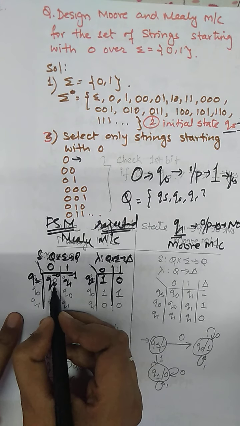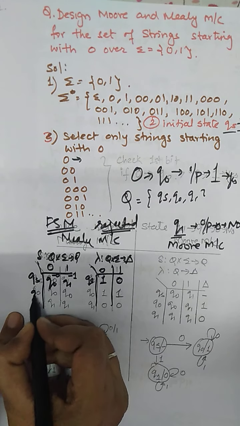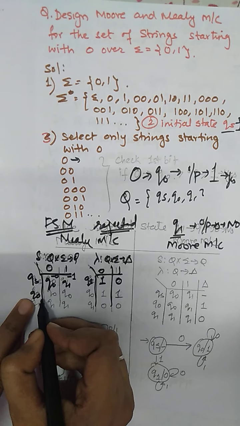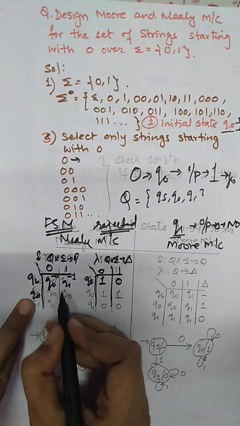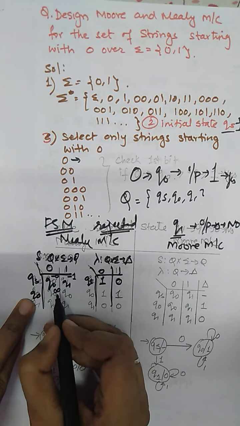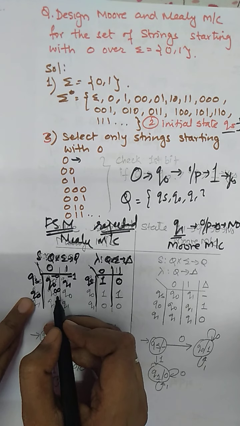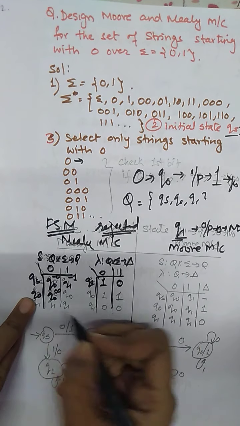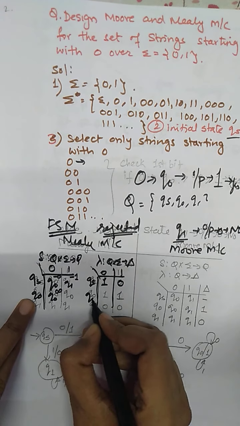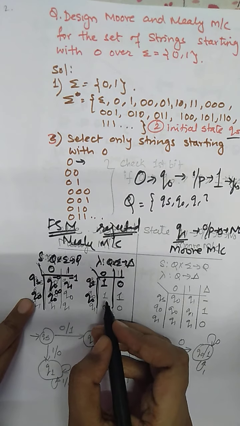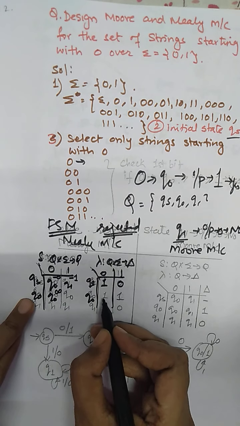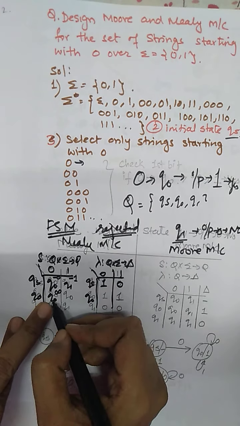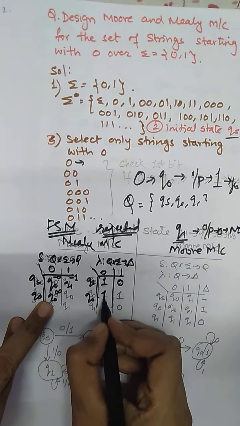Now the reachable states are Q0 and Q1, so we will consider Q0. Q0 indicates string 0, with the next bit as 0 it will be a string starting with 0. So the string starting with 0 is indicated by Q0, so this will be Q0. Again in the machine table, Q0 with 0, what is the output? For this reachable state it is 1.